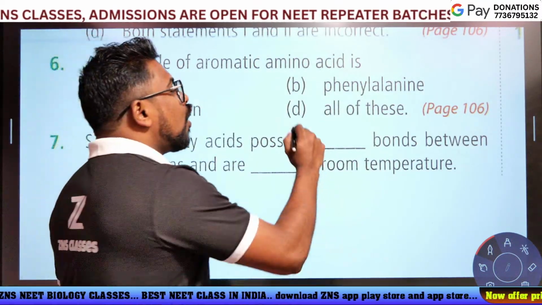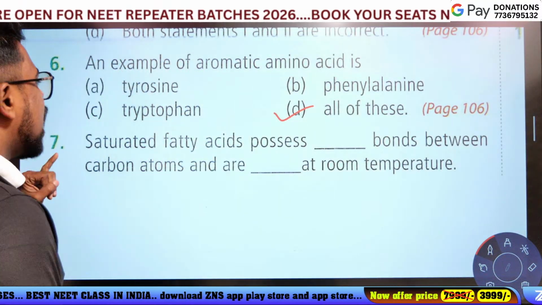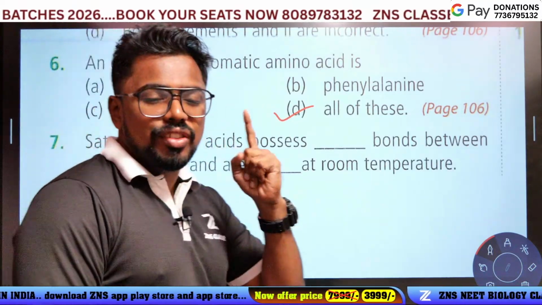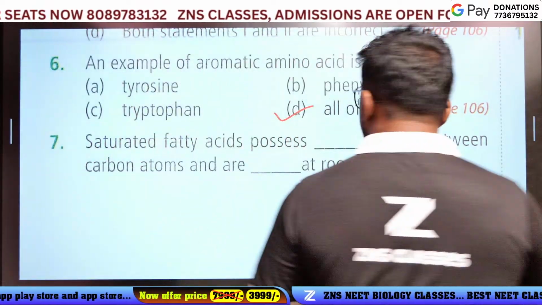Which is the answer? All of these are aromatic amino acids. It's a very simple question.